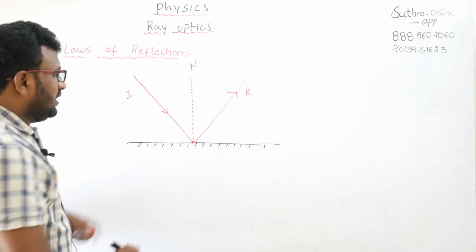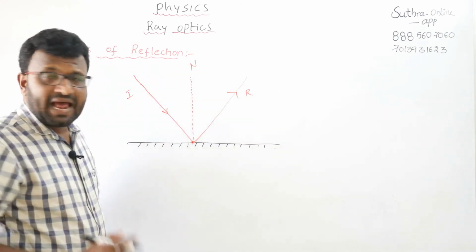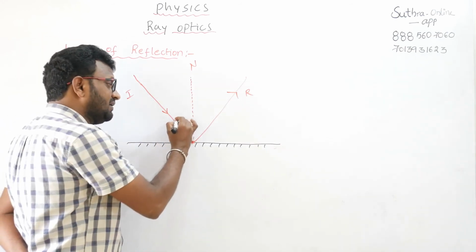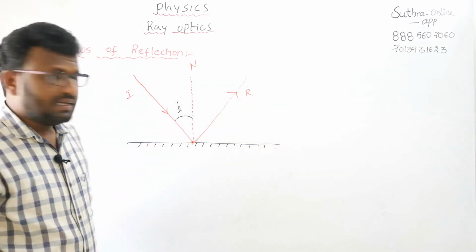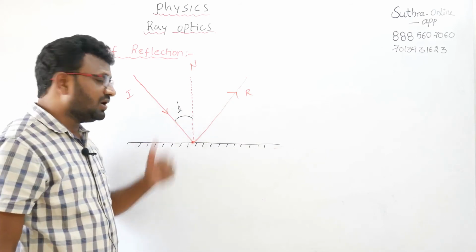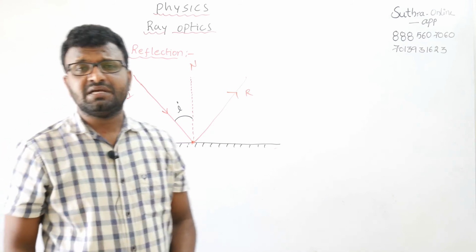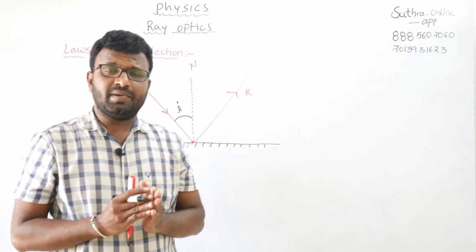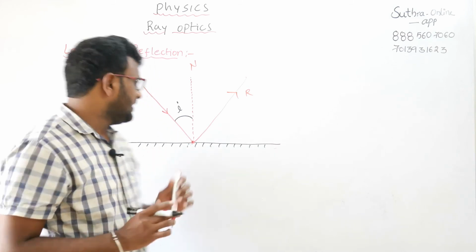Here the incident ray makes an angle with the normal line, and that angle is called the angle of incidence. What is the definition of angle of incidence? The angle made by the incident ray with the normal line is called the angle of incidence.